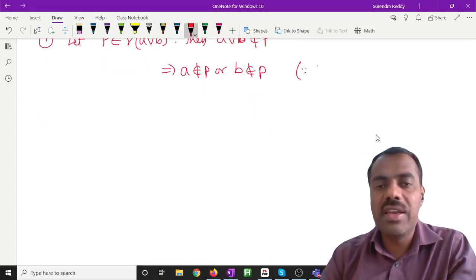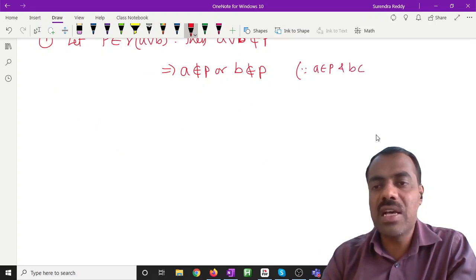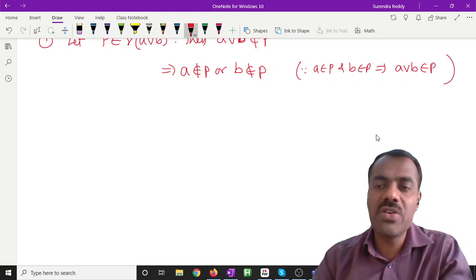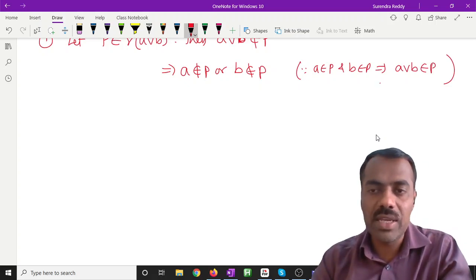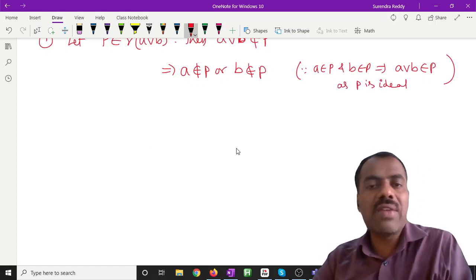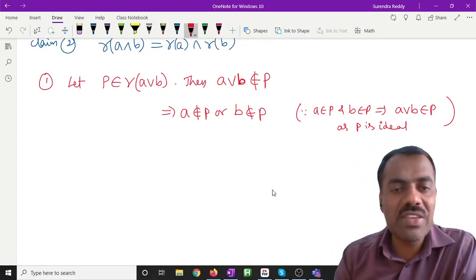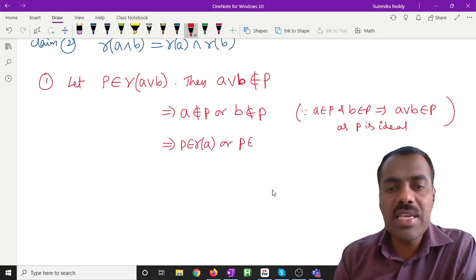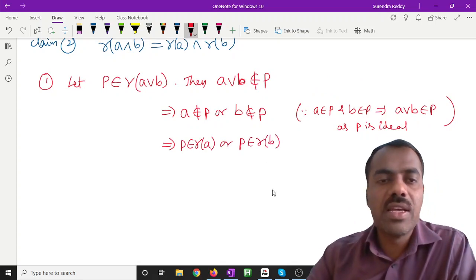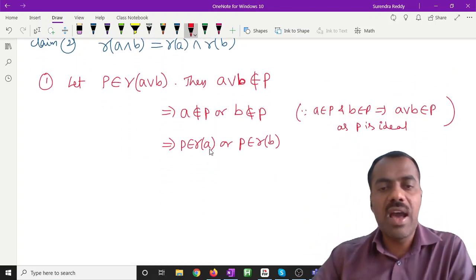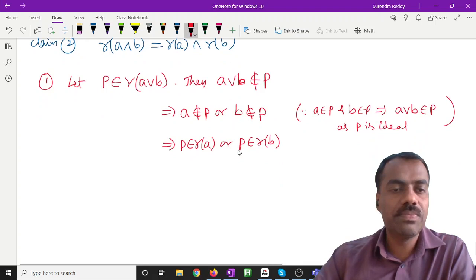Because if A is in P and B is also in P, then A join B is in P because P is an ideal. We don't require prime ideal here, just that P is an ideal. So therefore, one of them should not be in P. That shows that if A is not in P, then P is in R of A, or P is in R of B. Okay, that shows that if P is in R of A join B, then P is in R of A union R of B, right?